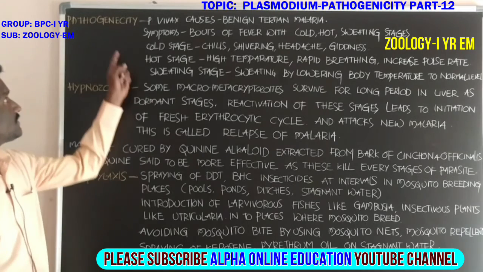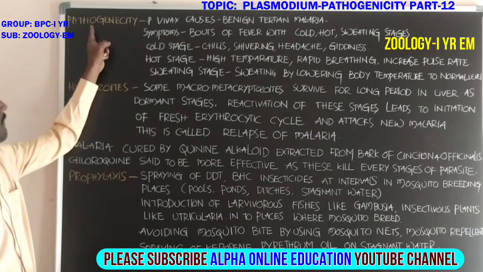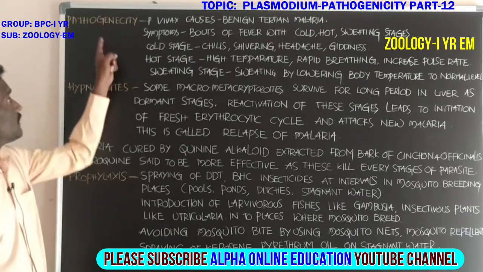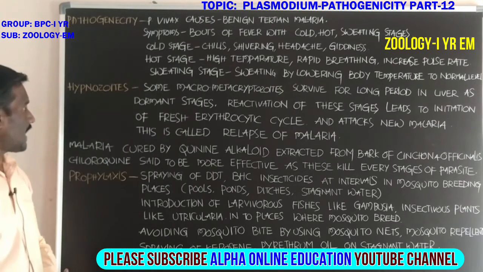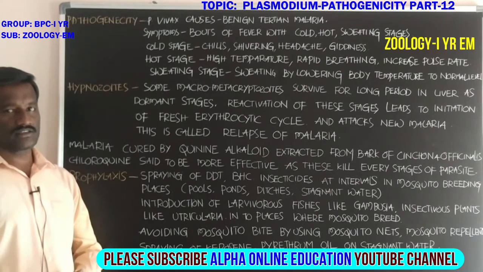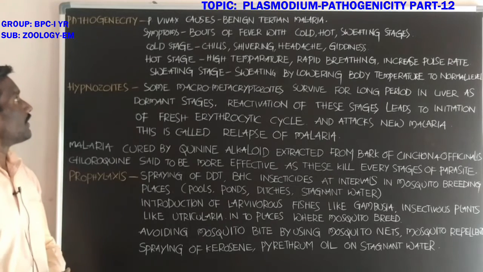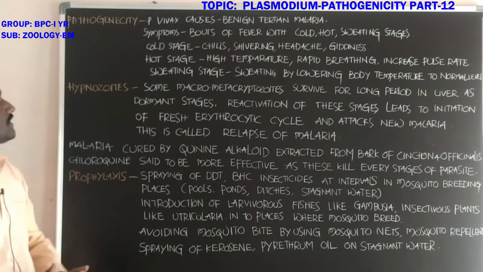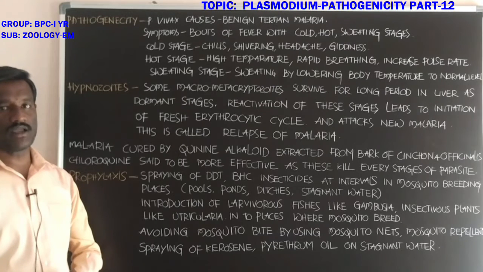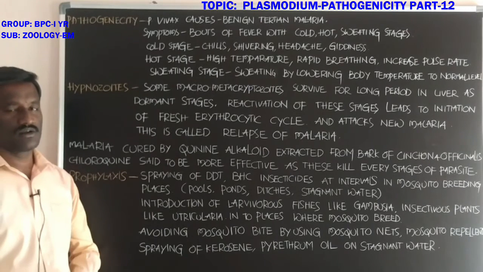Students, today is about pathogenicity. We will discuss the pathogenicity and relapse of malaria and prophylaxis methods. Pathogenicity is about the disease that is caused by Plasmodium vivax.